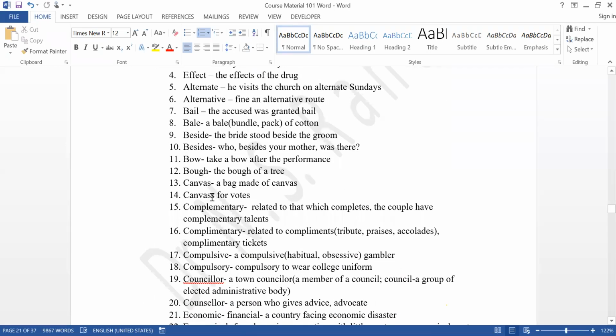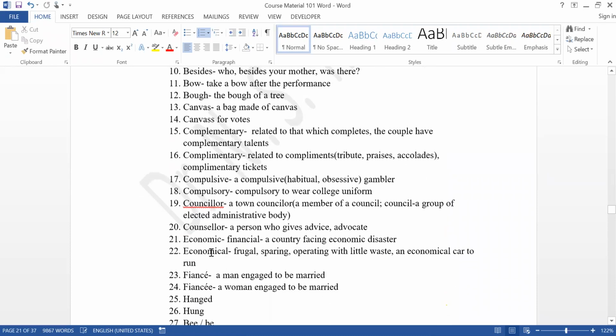Canvas and canvass. Same pronunciation, but different spelling. Single S, double S. Single S has one meaning, double S has another meaning. Complementary, complimentary. COMPLE, COMPLI, both give different meanings. Compulsive, compulsory. Two different words, two different spellings, two different pronunciations. Counsellor, councillor. Similar pronunciation, but different spellings, different meanings. Economic and economical. These are two different words where you can get confused regularly.